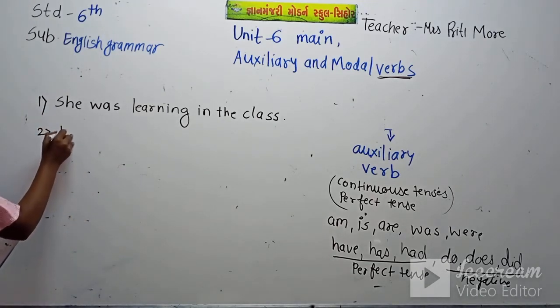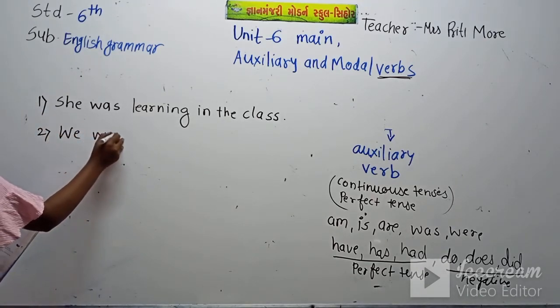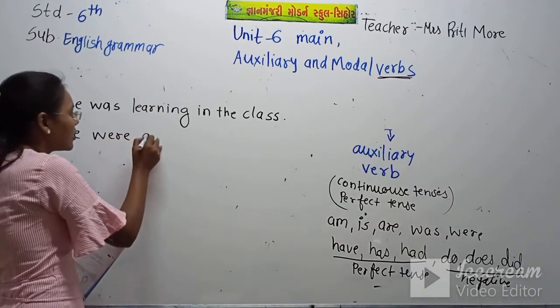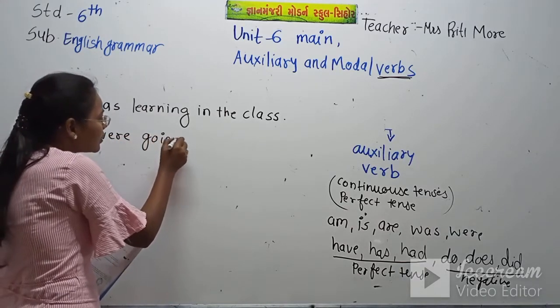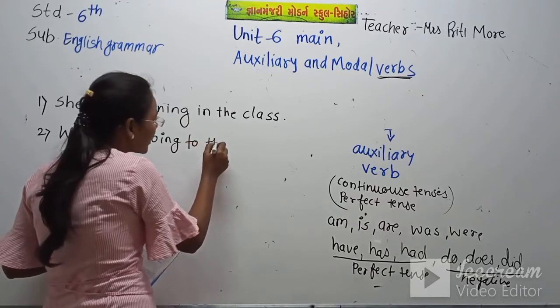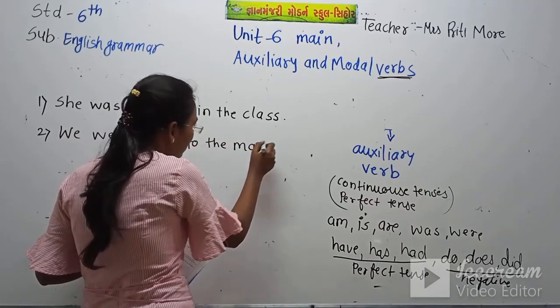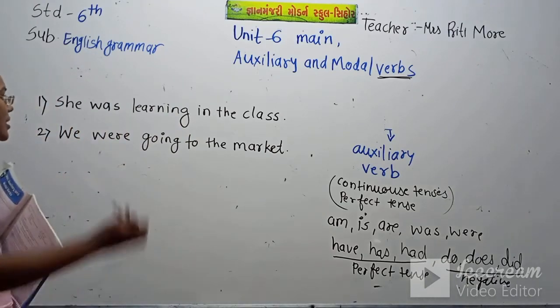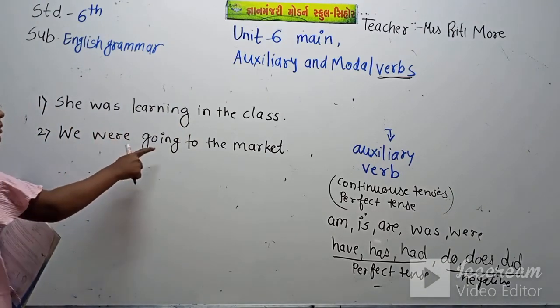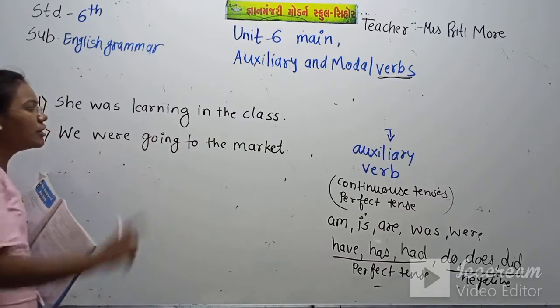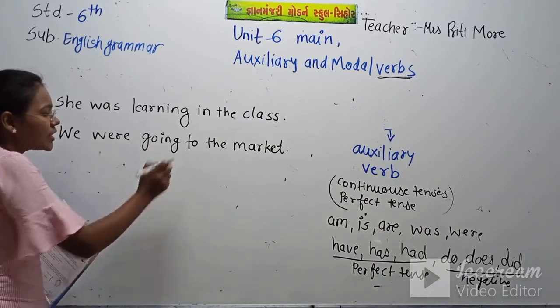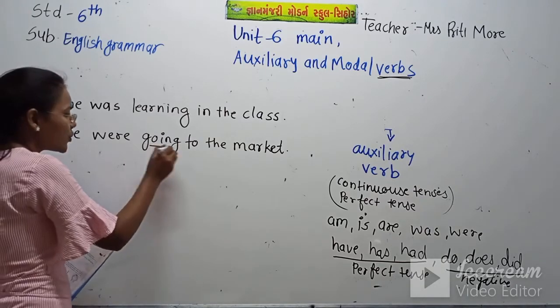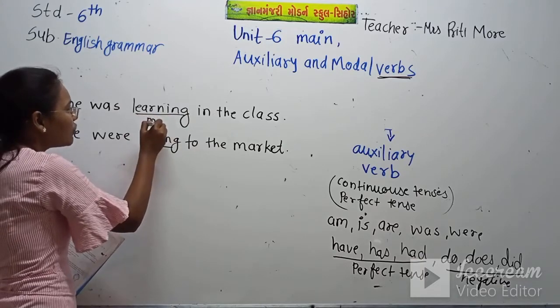Now the second is: we were going to the market. For making the continuous sentences, we use was, were again plus V1 plus ing. We add this ing to the main verb. So this is our main verb.